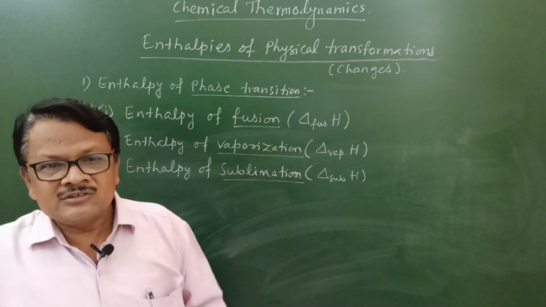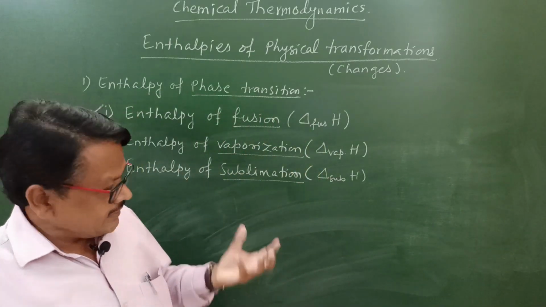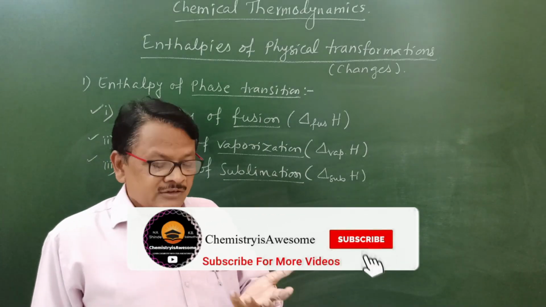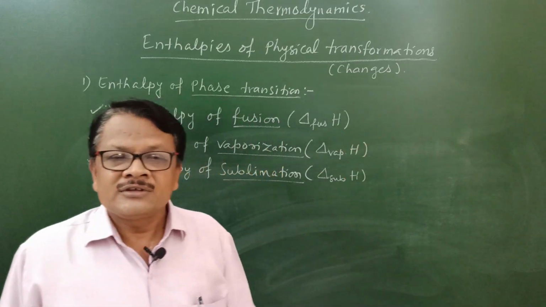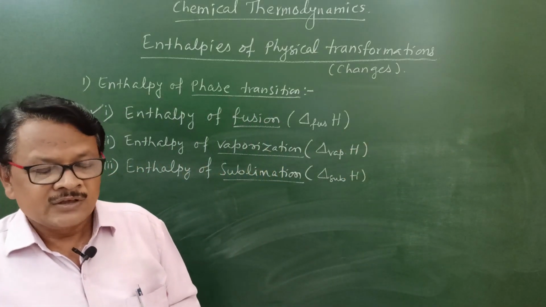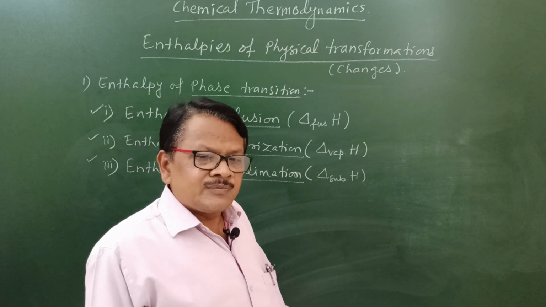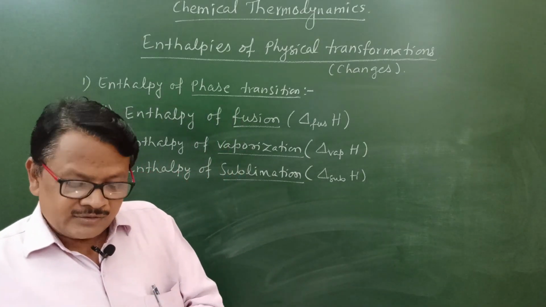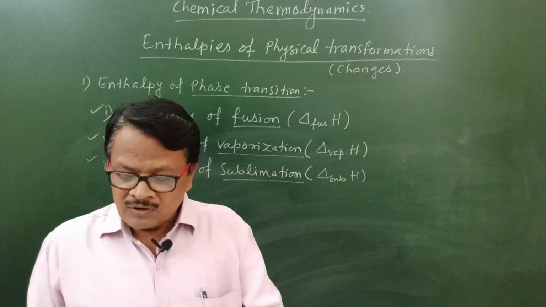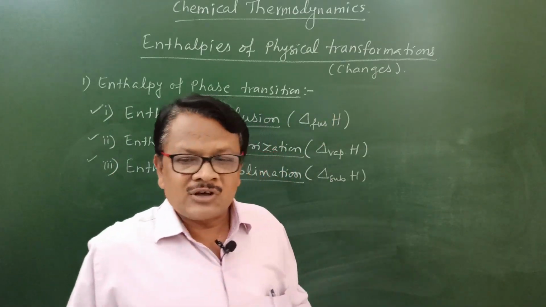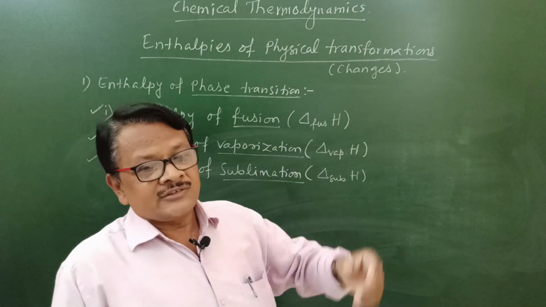We know various examples of sublimation, but here we have to consider the sublimation of solid ice directly into its gaseous state. This process can take place first from solid to liquid and then liquid to gas, or you can directly consider conversion of that solid ice into its gaseous state.